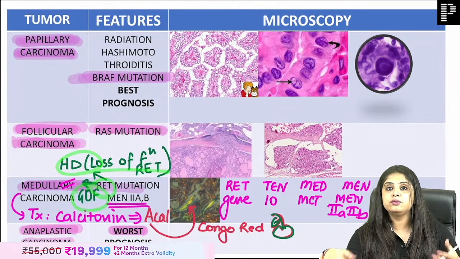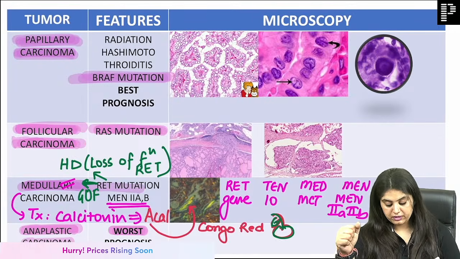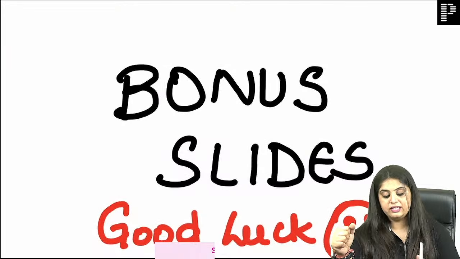If the RET gene starts doing overtime and starts working a lot, that will result in medullary carcinoma. Finally, that's the end, truly the end from my side.